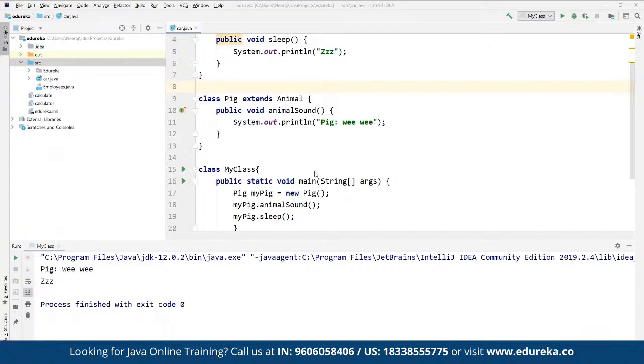So now let's discuss the next component. We discussed the concepts of inheritance and abstraction, and I think we had discussed all. No, we haven't discussed encapsulation. So let's discuss what exactly encapsulation is. Encapsulation is basically a mechanism where we can bind the data and code together in a single unit. That is exactly what we mean by encapsulation.